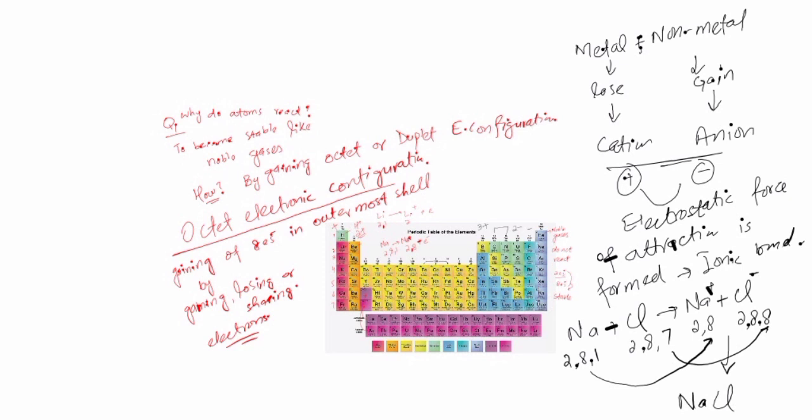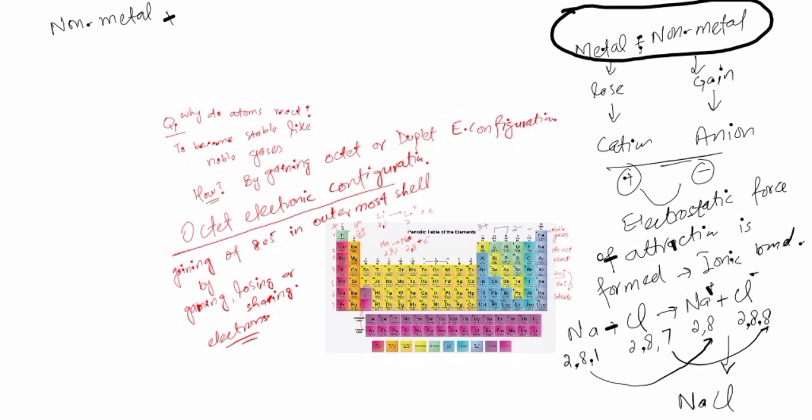So when a metal and a non-metal come close to each other, what do they form? Ionic bond. And when both are non-metals, then a covalent bond is formed. Which bond? Covalent bond. How? Let me tell you.